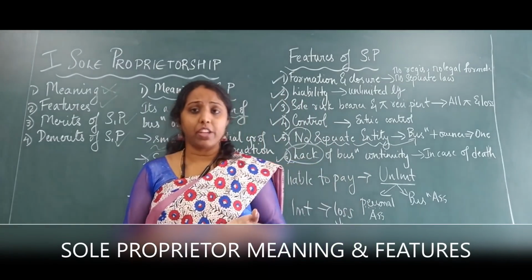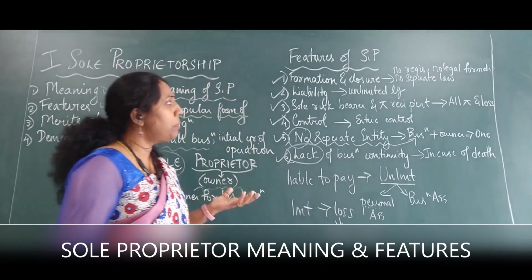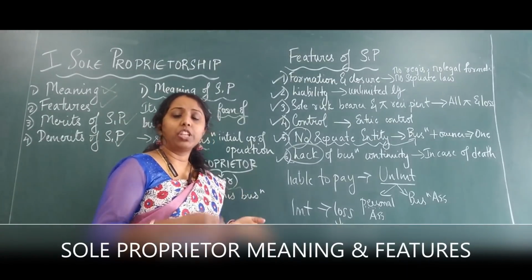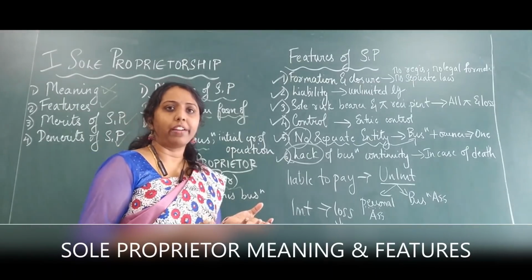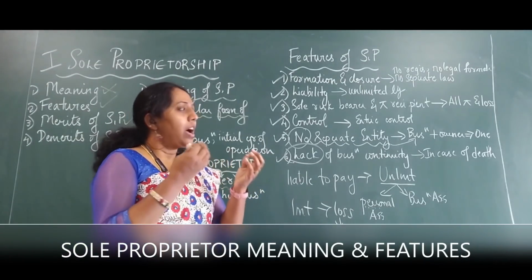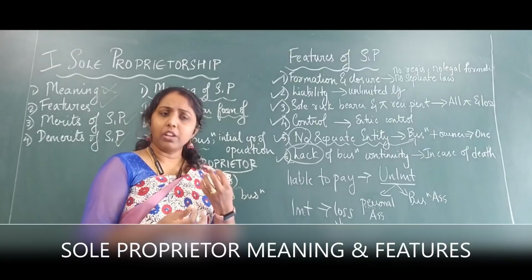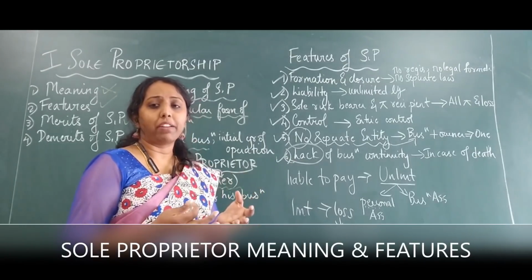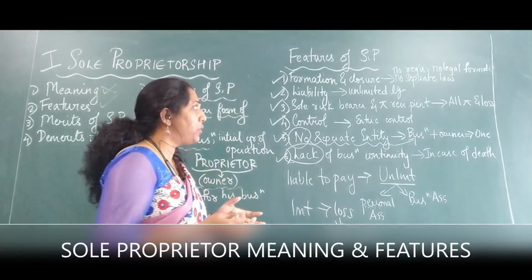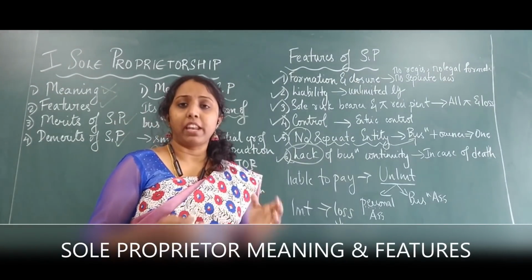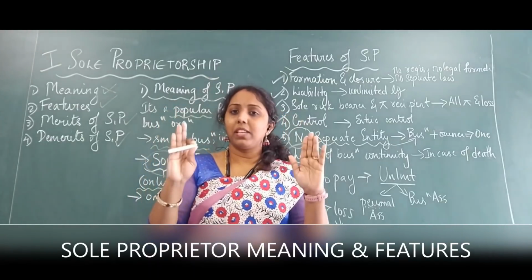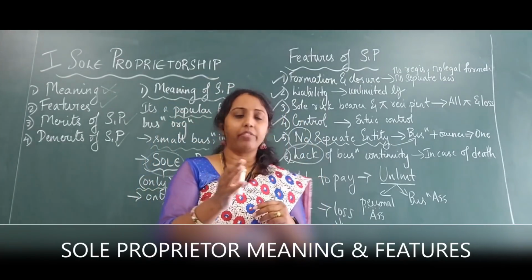What are the features of sole proprietor? Formation and closure. It's easy to form. No legal formalities are required. No registration is required. You just need to submit a small amount of legal documents, but apart from that you don't have any big things that you need to do. Then liability, he bears unlimited liability. Unlimited liability refers to business assets and personal assets which will be sold in case of a loss.